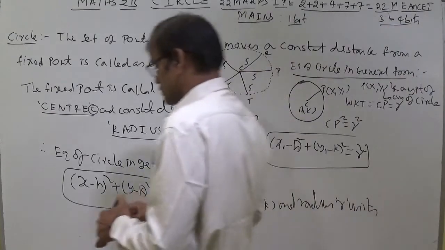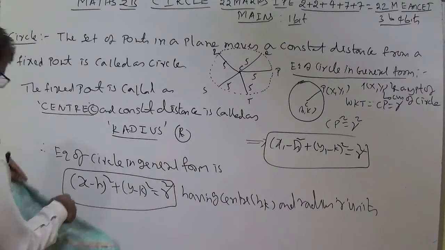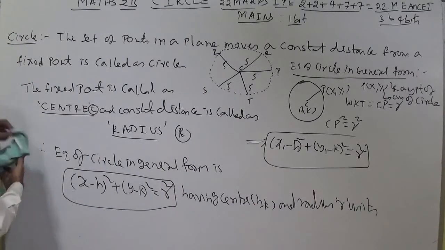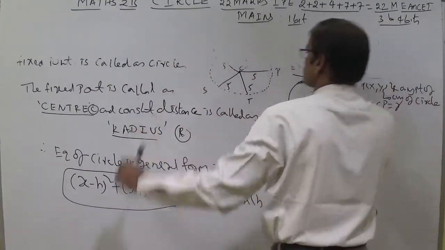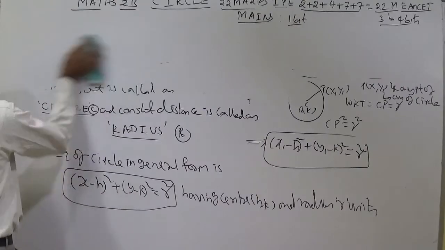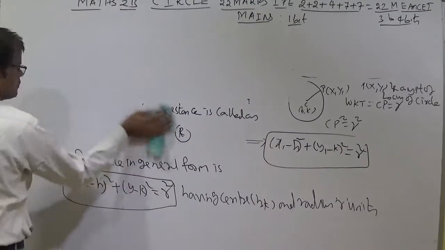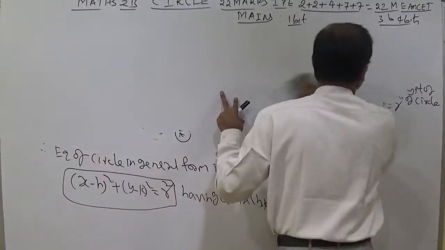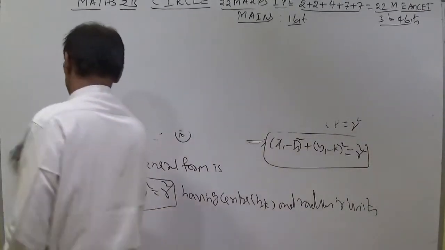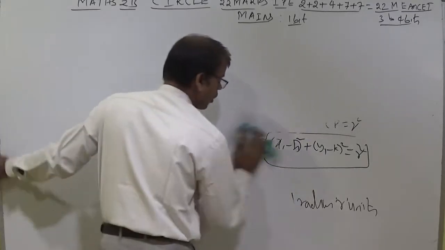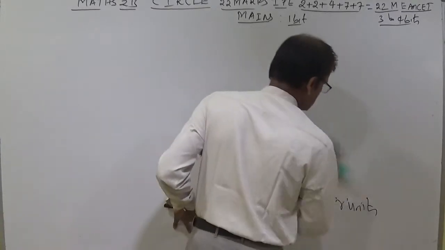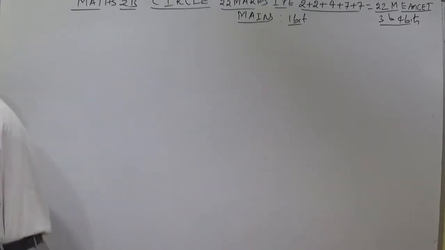Now let us consider an example, based on this formula. (h, k) indicates the coordinates of the center and r indicates the radius. Let us see an example. I am writing this as example 1.